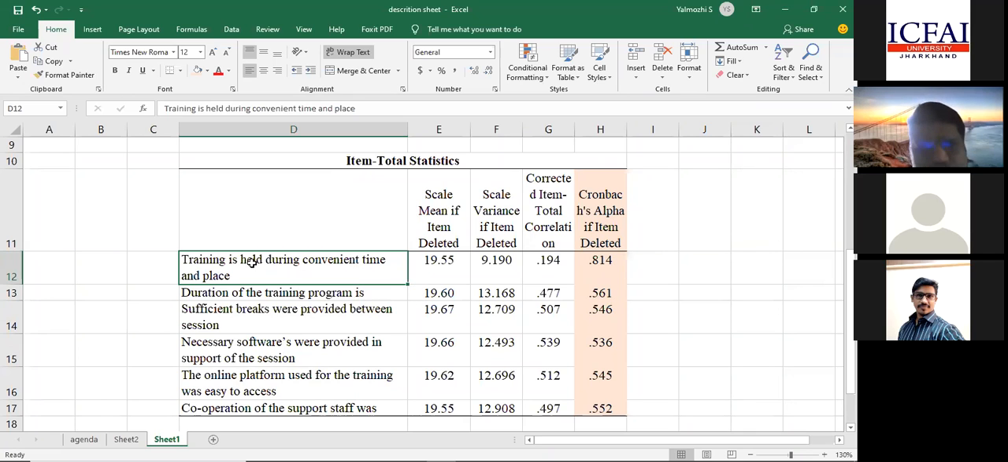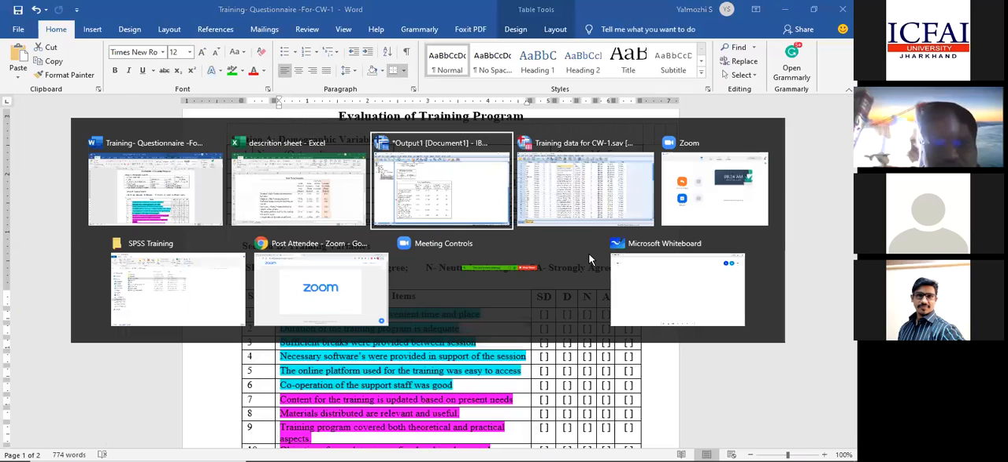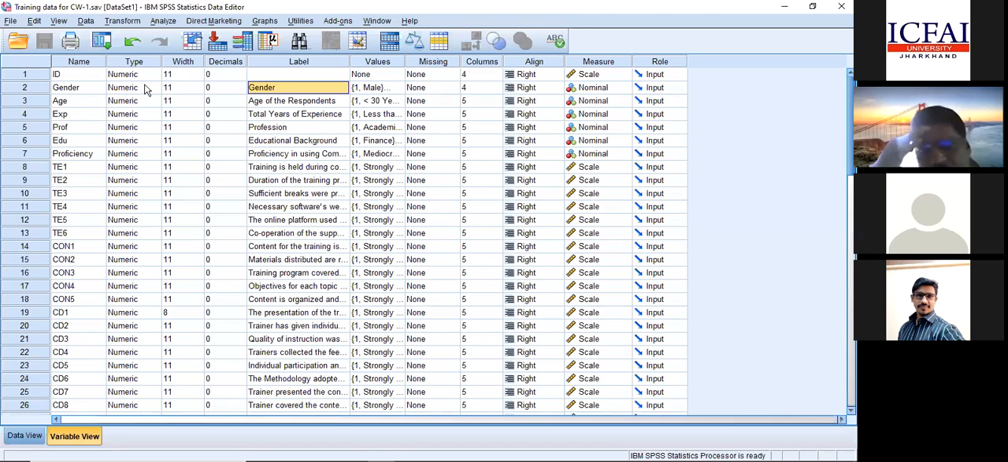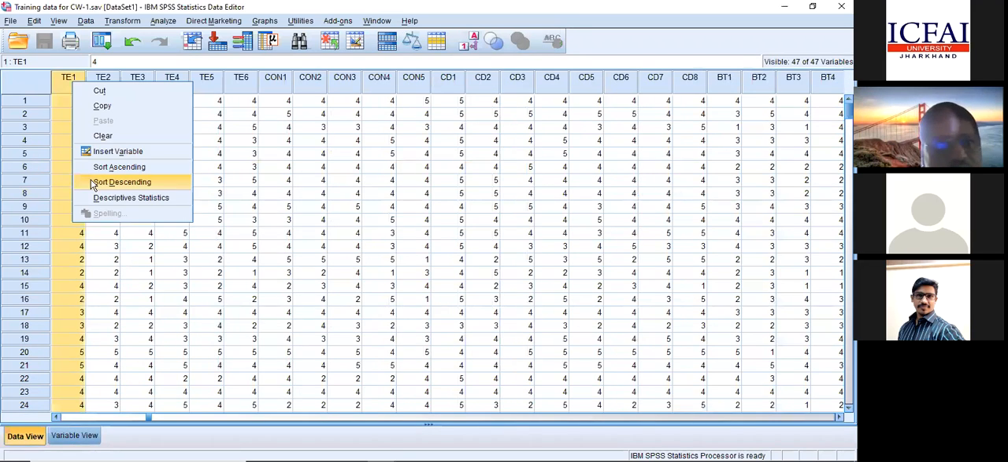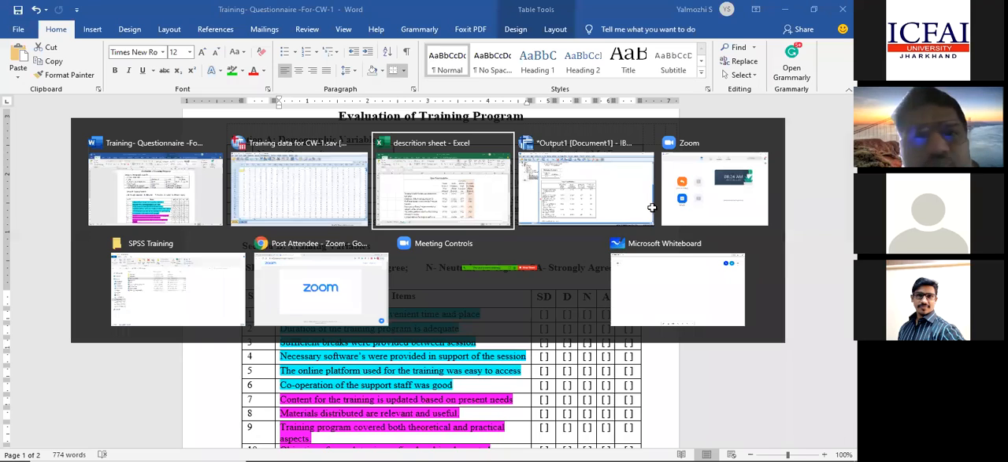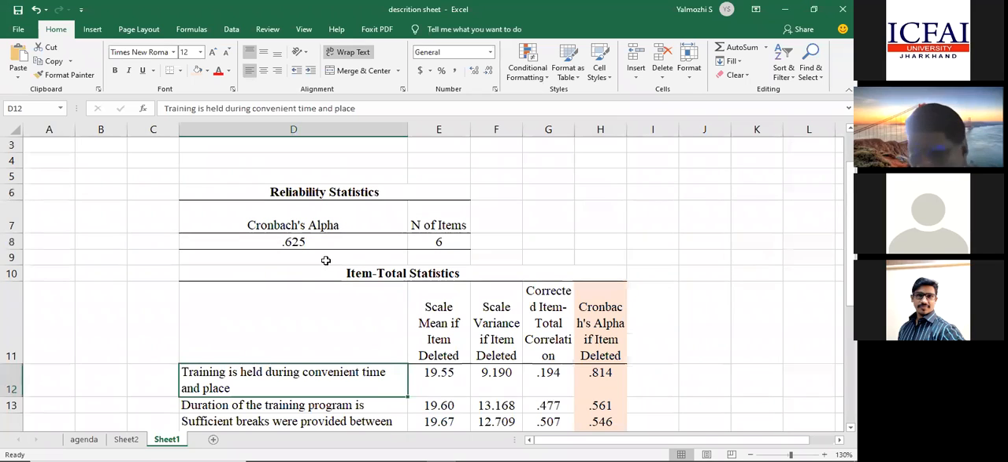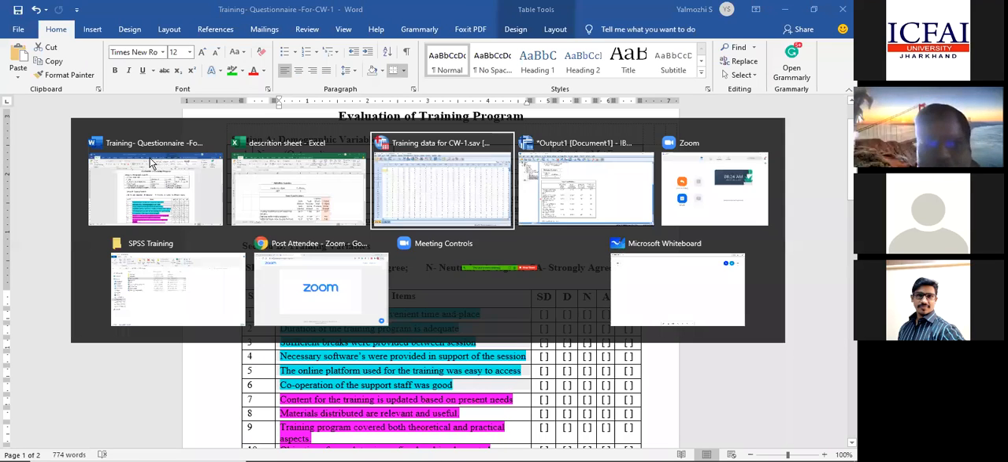I'll just show you a small example. Training is held during convenient time and place. If I remove this item, okay, just a minute. I believe there is one error which is not rectified. Yeah, it is 44. That's why it is having some issue. If you recollect, yesterday we made a data entry error. Because of it, it is showing like this. But anyway, if I remove the first item, my Cronbach alpha will move from 0.625 to 0.814.